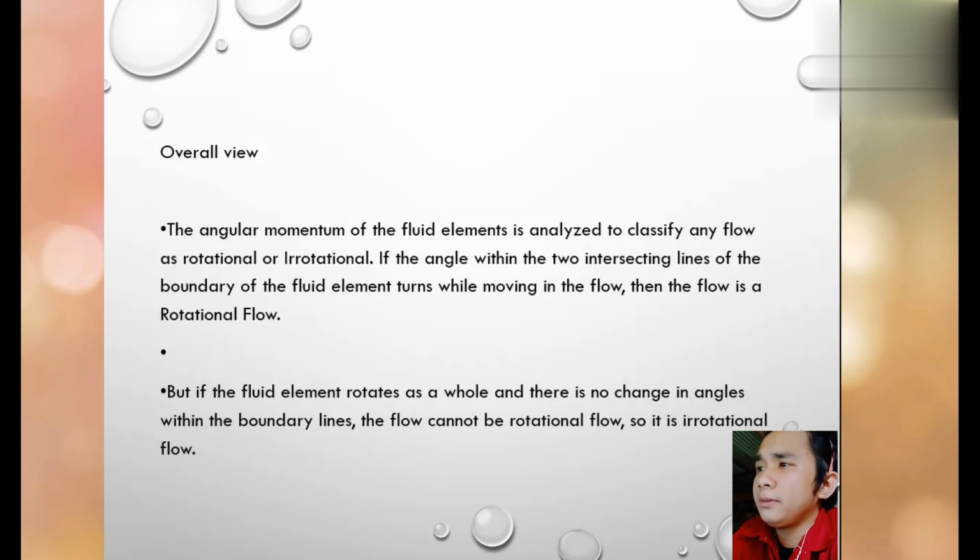If the angle between the two intersecting lines of the boundary of the fluid elements changes while moving in the flow, then the flow is a rotational flow. But if the fluid's elements rotate as a whole and there is no change in angles between the boundary lines, the flow cannot be rotational flow. So it is an irrotational flow.